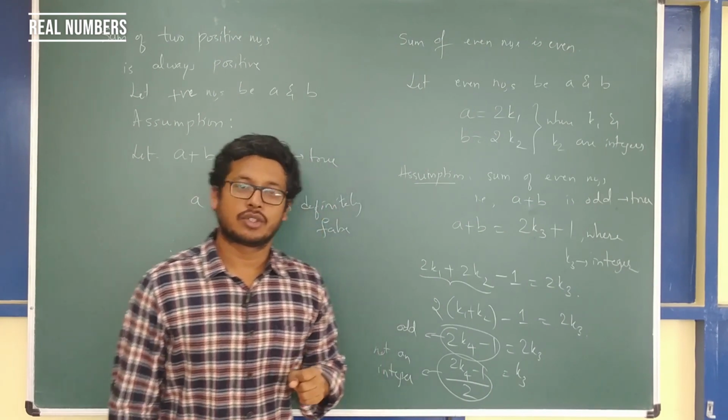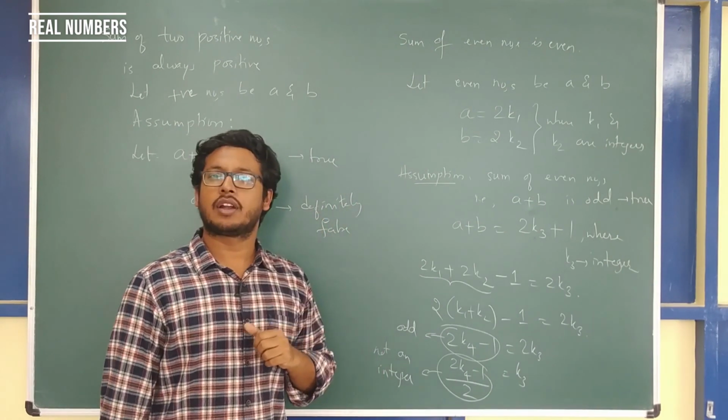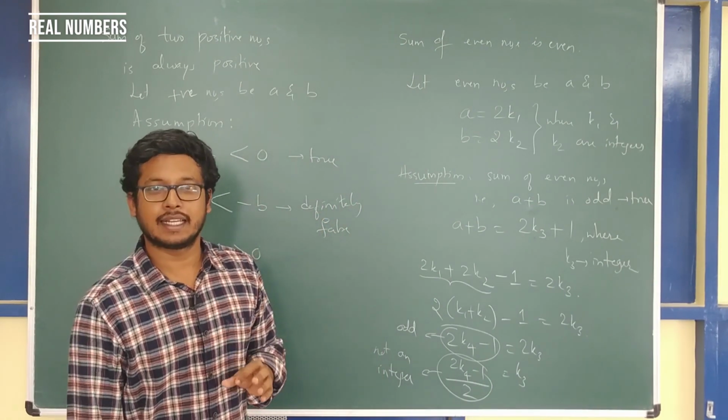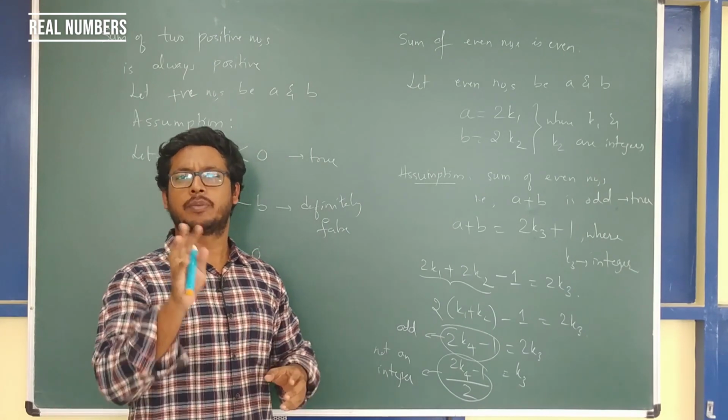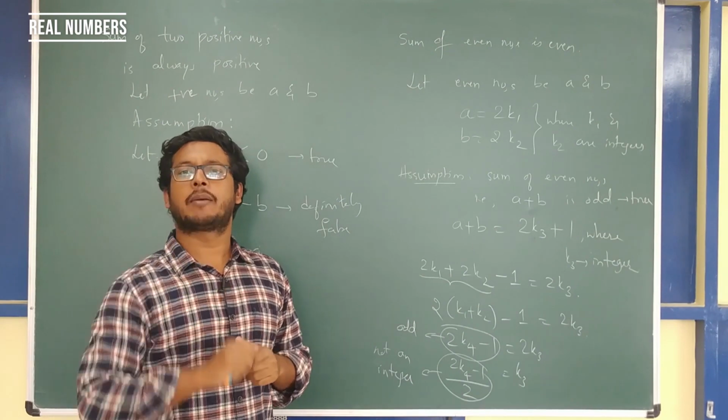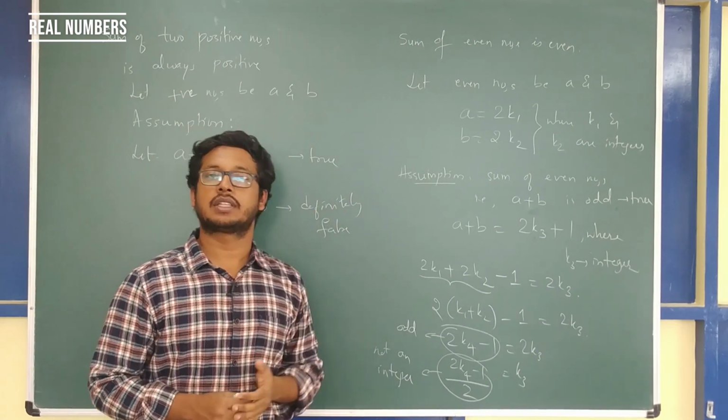I hope you understood how to prove by contradiction. Very, very powerful proving technique and very, very interesting proving technique. I hope you appreciate proof by contradiction. We will apply the same in order to prove that numbers are irrational.